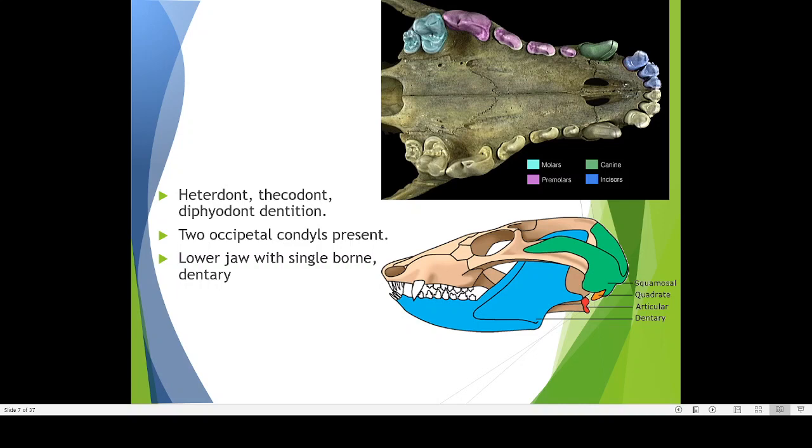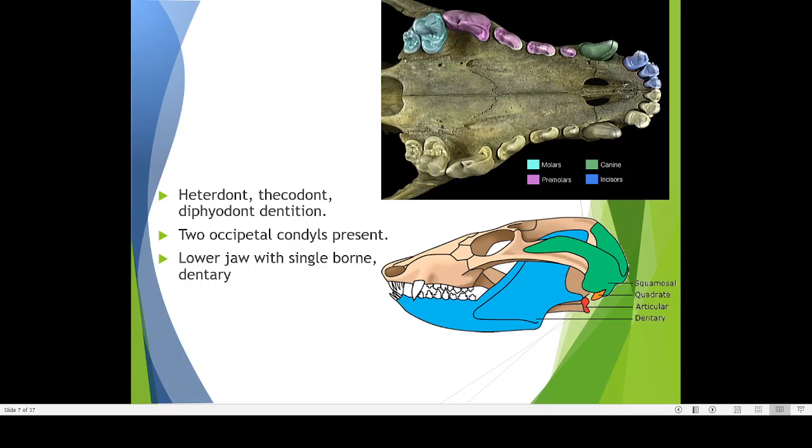It will be developed at the age of seventh month in human beings, and up to the age of 7 years, these milk teeth will be present. After the age of 7 years, normally milk teeth will be replaced by the second type of teeth, which we call permanent teeth. So there are two sets of dentition, two types of teeth, and that is known by the name diphyodont dentition. Mammals have two sets of dentition.